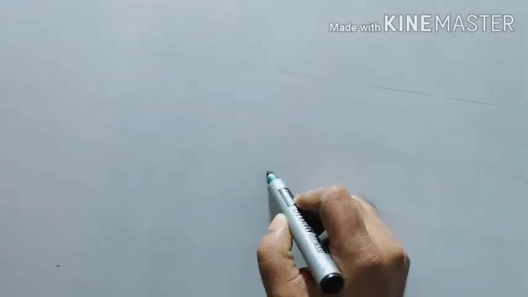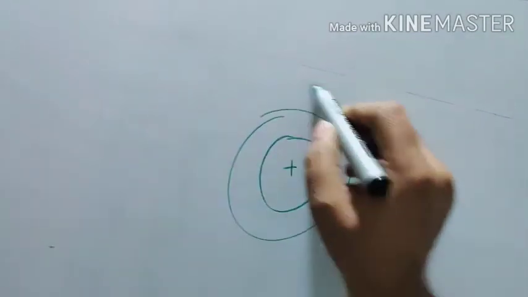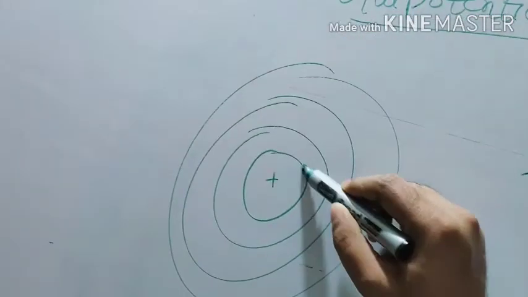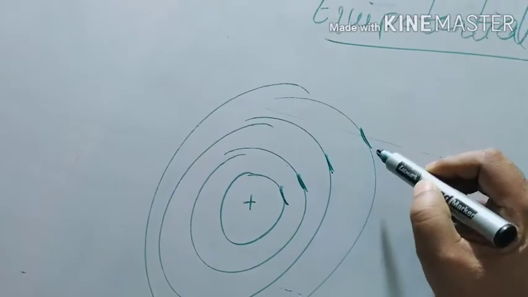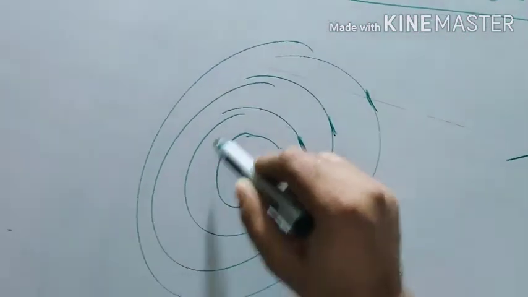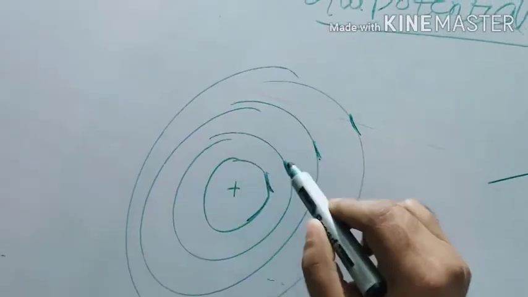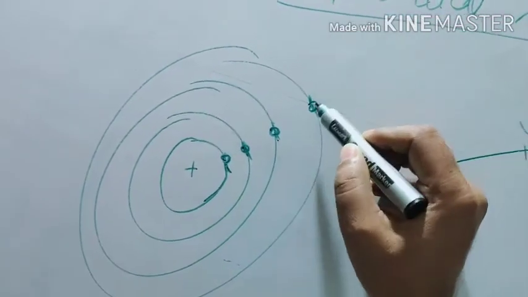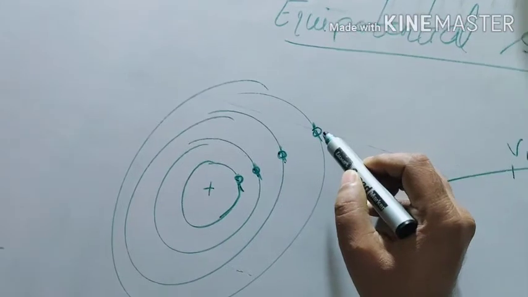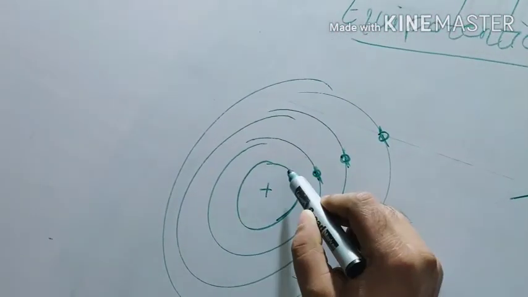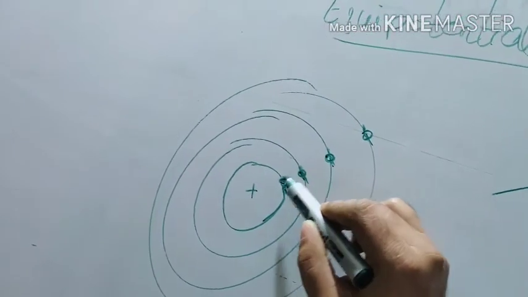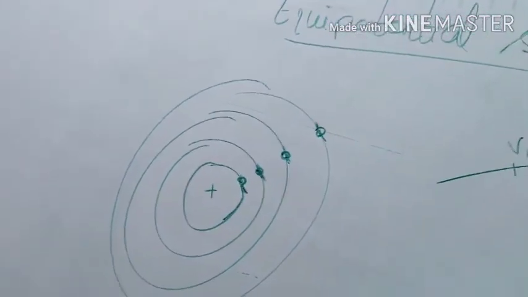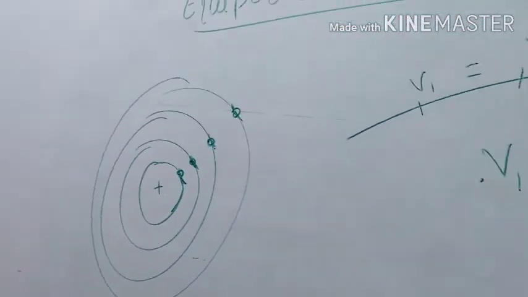Of course, if it is a positive charge, this is an equipotential surface, this is an equipotential surface. Please draw a proper diagram. So this is the first equipotential surface, second equipotential surface, third equipotential surface. What is an equipotential surface? Where the potential is the same. So these equipotential surfaces cannot intersect. How can they intersect? This is an equipotential surface, this is another equipotential surface. They are two surfaces and their values are different, so they cannot intersect. This is the fifth property, just like electric lines of force cannot intersect with each other.